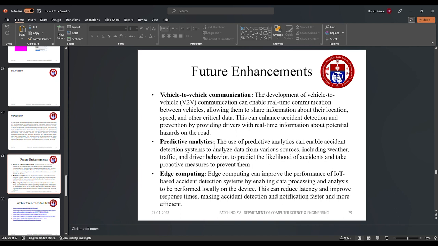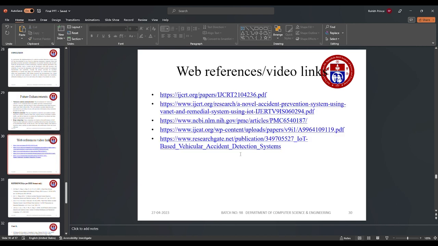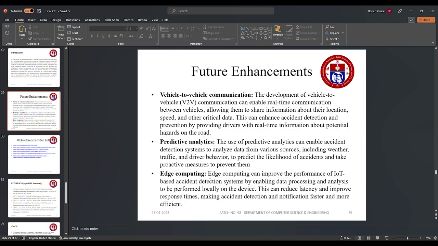Predictive analytics predicts whether an accident will occur or not, including the weather, traffic, and driver's behavior, etc. And edge computing can improve IoT based accident detection systems. This can reduce latency and response time when the accident happens.